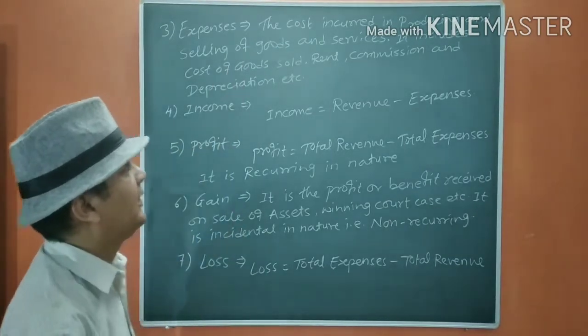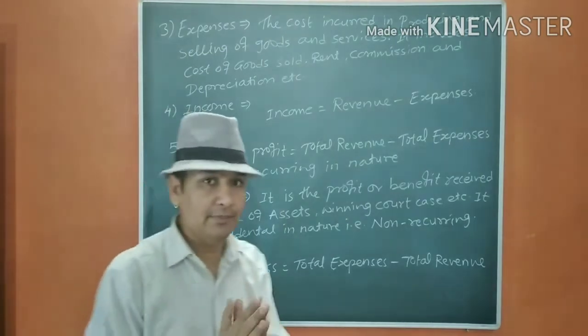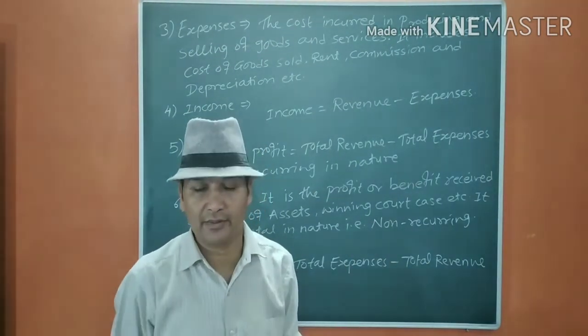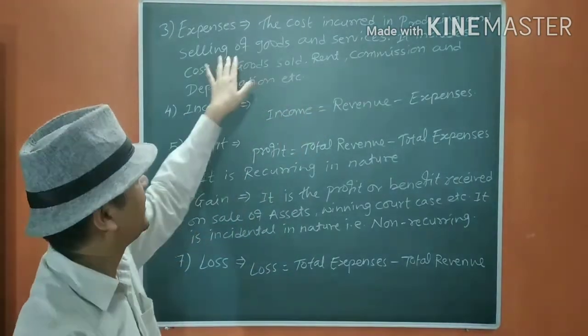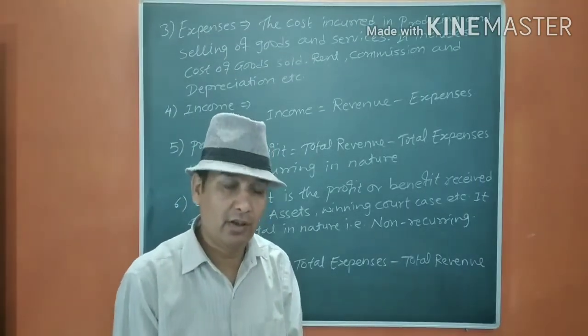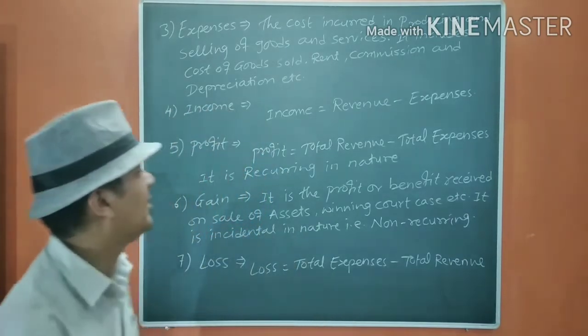The cost incurred in producing and selling goods and services. There is a difference. In expenditure we are going to purchase goods and services, and here we are going to produce and sell them. That is the difference. Okay, purchasing goods and services is entirely different from production. Please remember that.